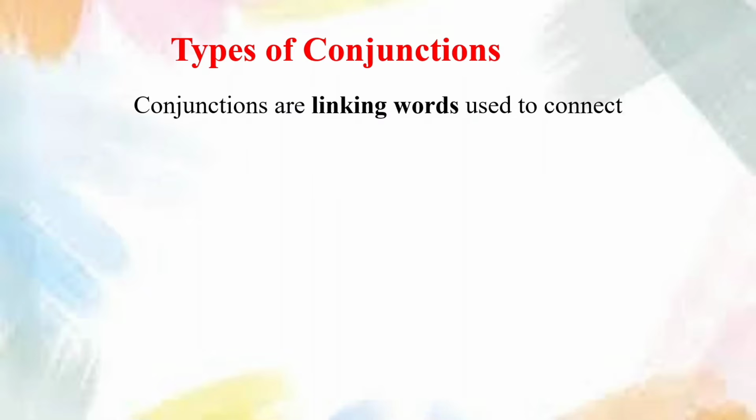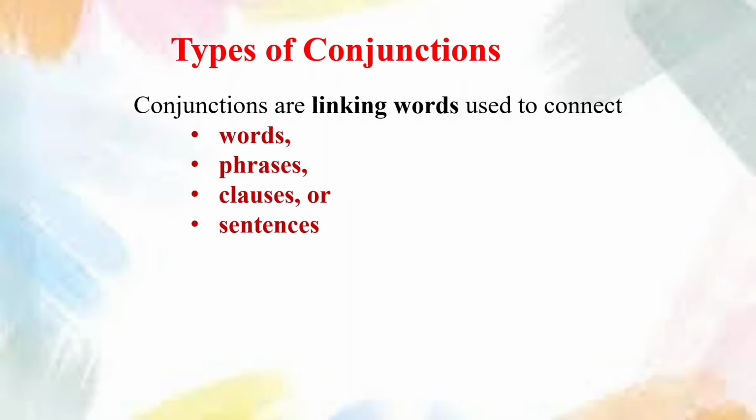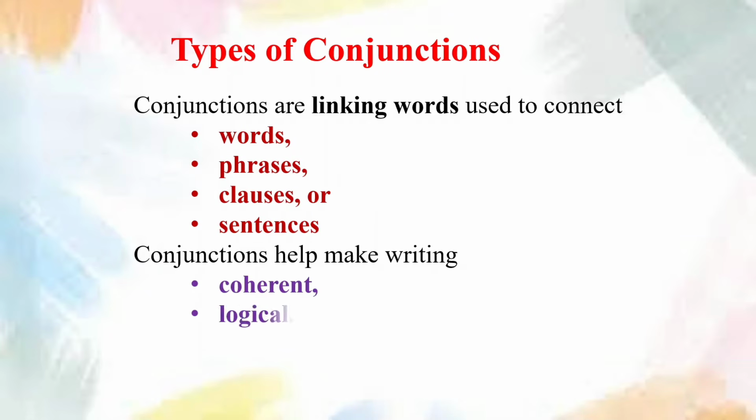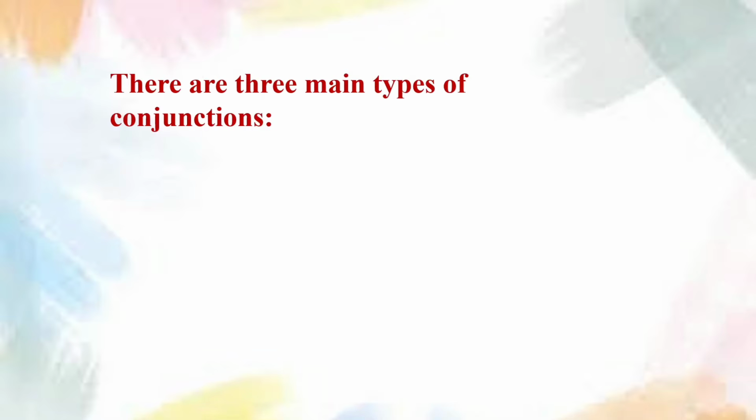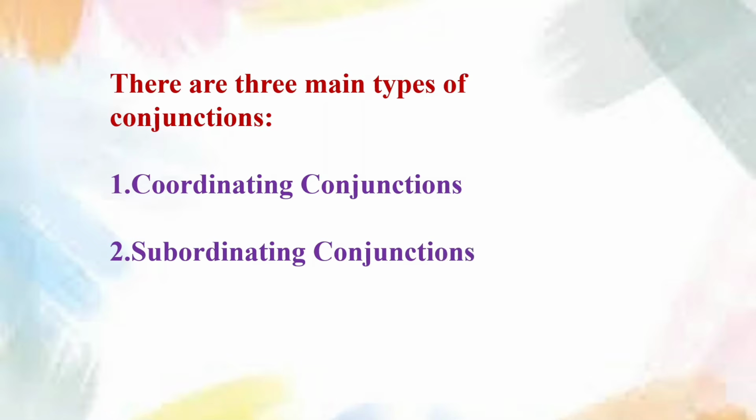Conjunctions are linking words used to connect words, phrases, clauses, or sentences. Conjunctions help make writing coherent, logical, and fluent. There are three main types of conjunctions: coordinating conjunctions, subordinating conjunctions, correlative conjunctions.